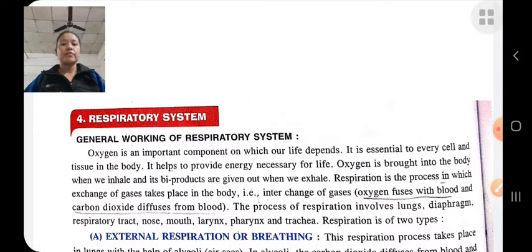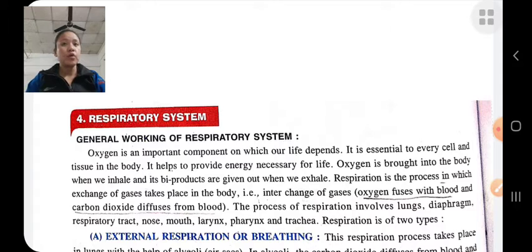Oxygen is a very important component on which our life depends. It is essential to every cell and tissue in our body as it provides the energy which is necessary for our life.